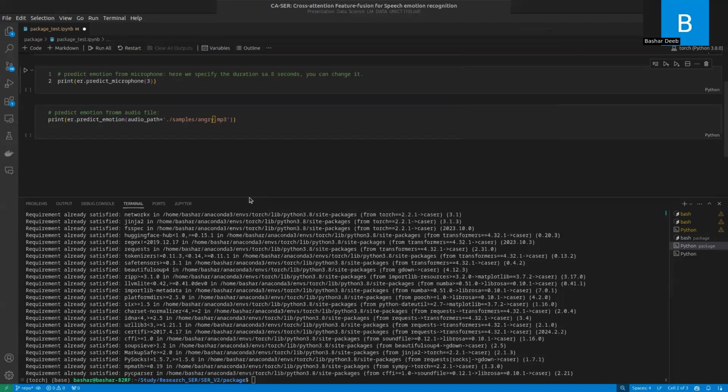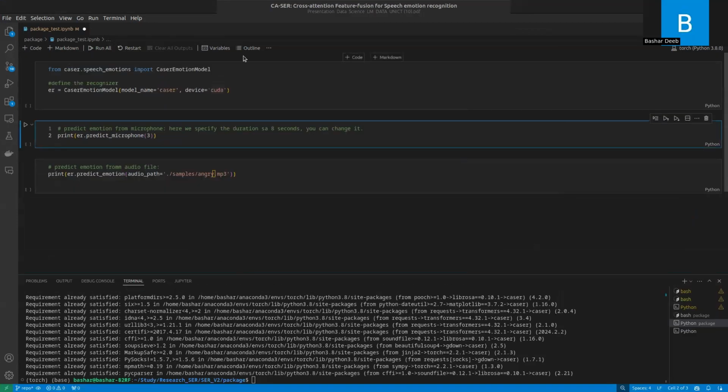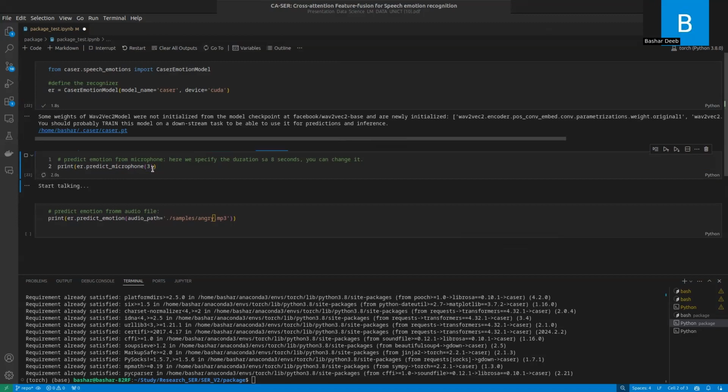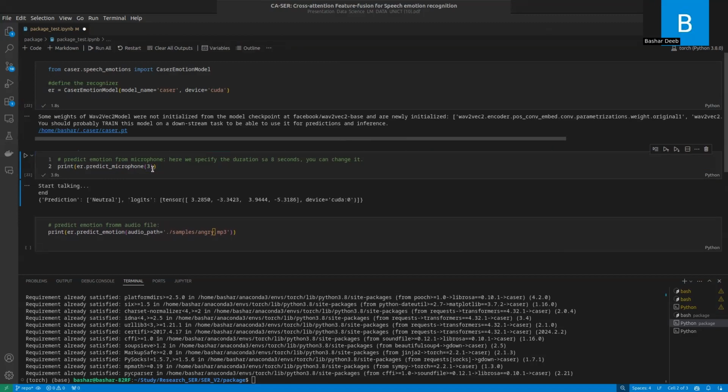So here we have a Jupyter notebook. First, we import the package, and then we define the emotion recognizer. After that, we can predict the emotion from the microphone. So now I will run the cell, which will record the audio from the microphone in order to get the prediction. Here it got the prediction of neutral, and it also outputs the logits, or the representation of the input.